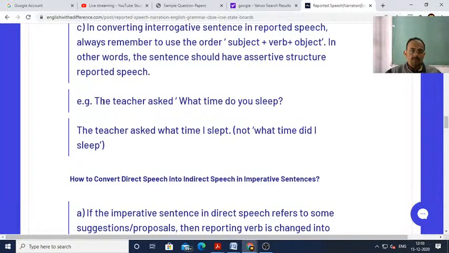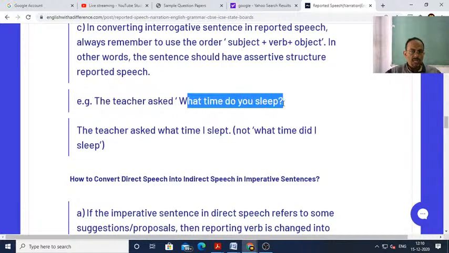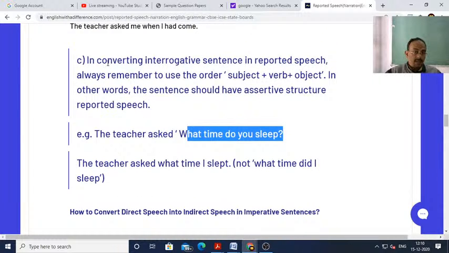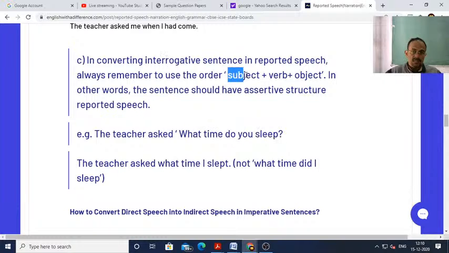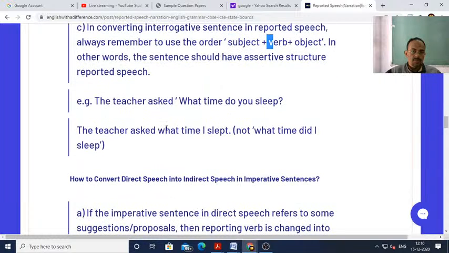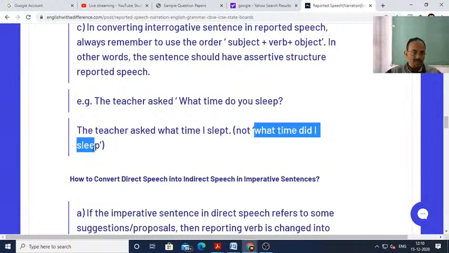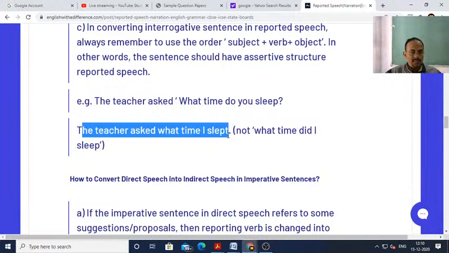For example, the teacher asked, "What time do you sleep?" While you make it into reported speech, the interrogative structure should not come. It should come in this order: subject plus verb plus object. For example, the teacher asked what time I slept, not what time did I sleep. It will be wrong if you write what time did I sleep, because then it will once again have interrogative structure, which is not correct.